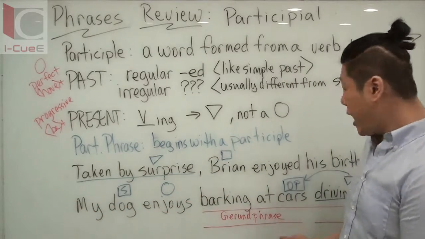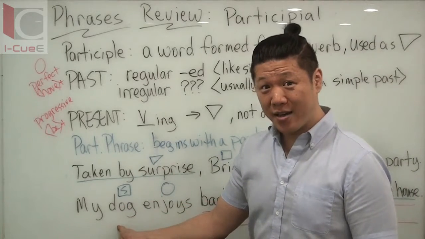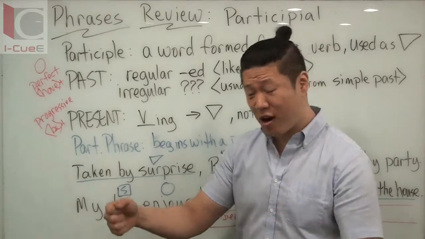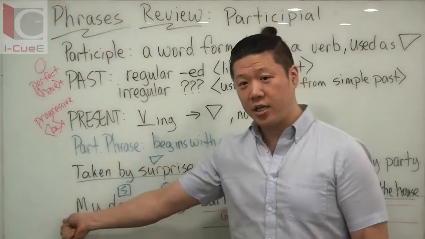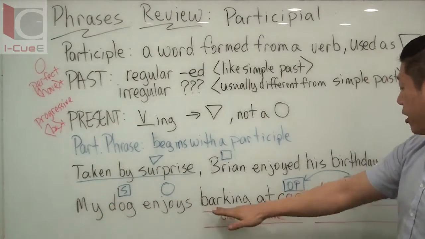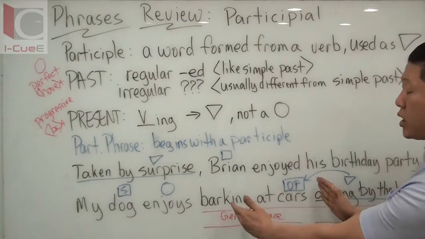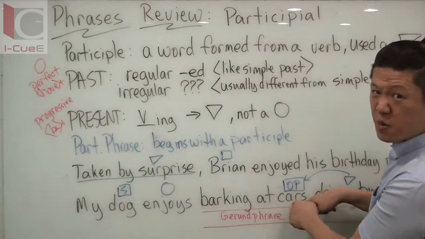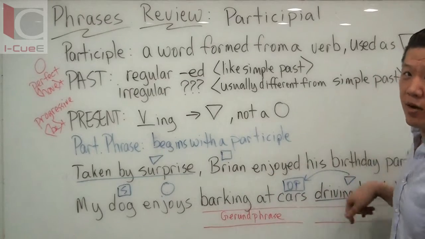But if I move this to the front, if I say driving by the house, my dog enjoys barking at cars, then driving by the house is talking about my dog, right? And that's describing the dog, so you have a cartoon dog driving a car. And in that case, this is a participial phrase describing dog. But at the end of the sentence, I'm using driving by the house to talk about this long gerund phrase, which cars? What specific cars? If I separate them, then it's just two gerund phrases.